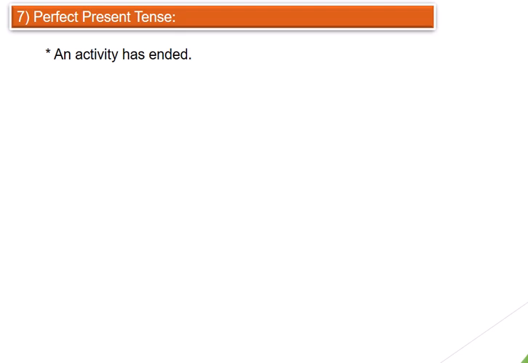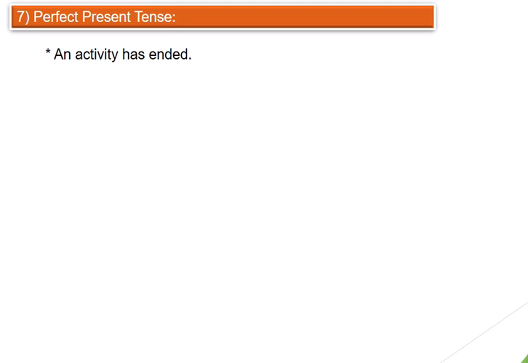An activity has ended. It means the forms of to have, has or have, are used, according to the position of the subject. We will learn that distinction later on. At the moment, by the definition you can understand that an activity has ended means have or has is used, followed by the past participle form of the verb.